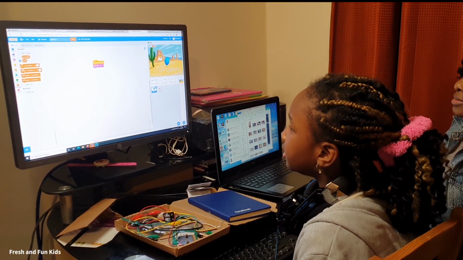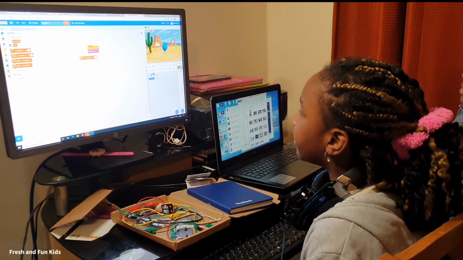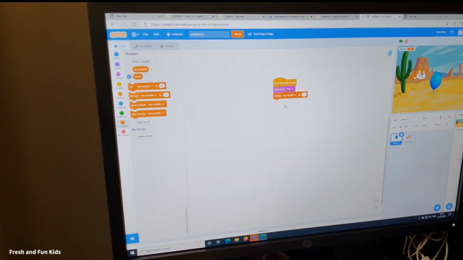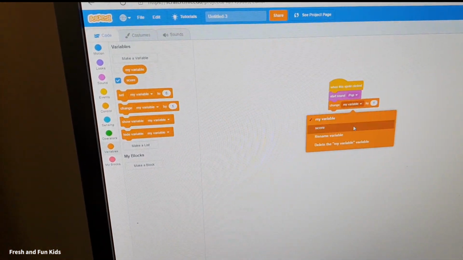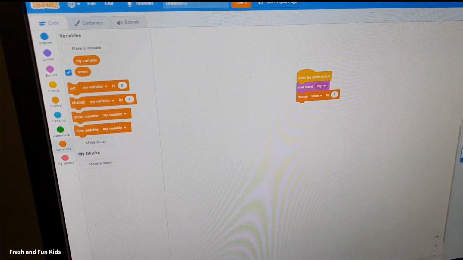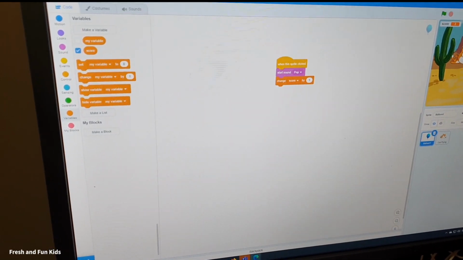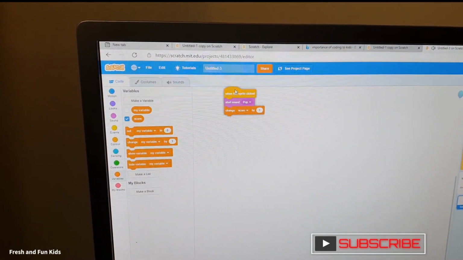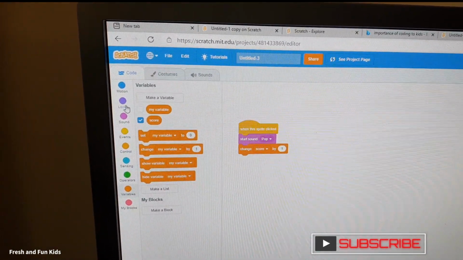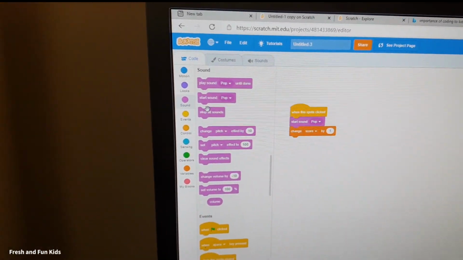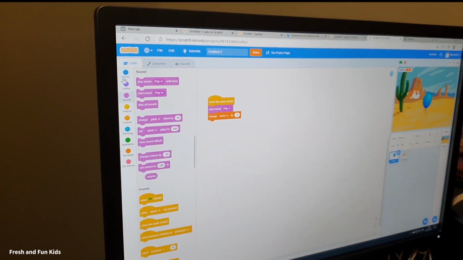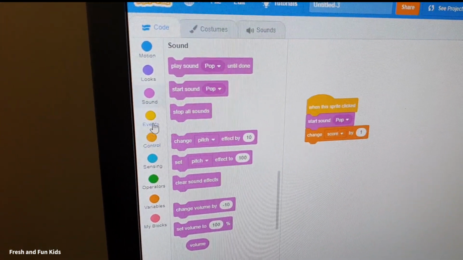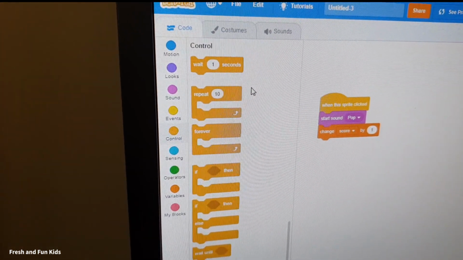You go to change my variable by 1, and you can see you put it on score, and here it was 2, so that's my score I'm using. Then you want to select, so you go to control.